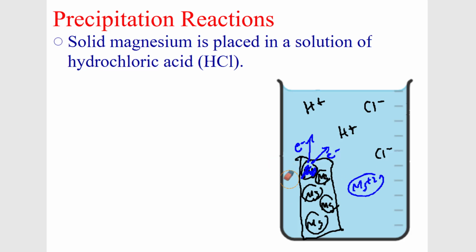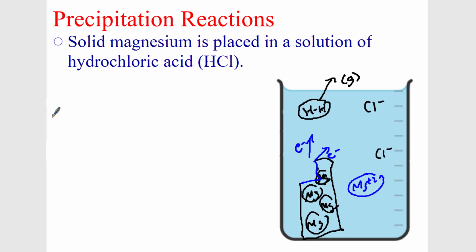And what happens to this piece of solid magnesium? It starts to dissolve, doesn't it? It starts to dissolve, okay? And what happens with this H plus? When this gains an electron and this gains an electron, these 2 H pluses bond together to make hydrogen gas. And that hydrogen gas goes out, doesn't it? So we're going to see some bubbling going on here, and this hydrogen gas goes out of the solution. Okay, so what we get left with is a bunch of magnesium. Now you can see the chlorides didn't do anything. Those are spectator ions, so we're not going to put those in our reaction.